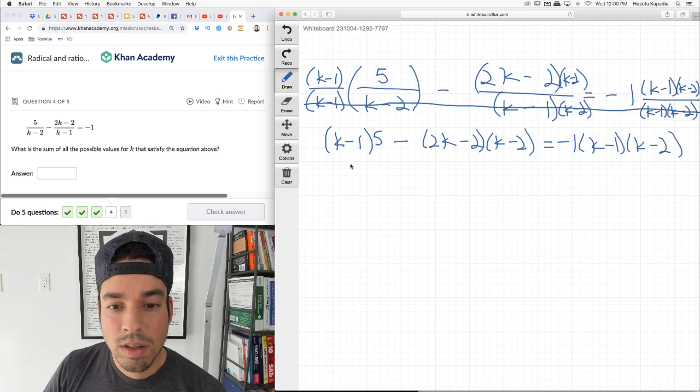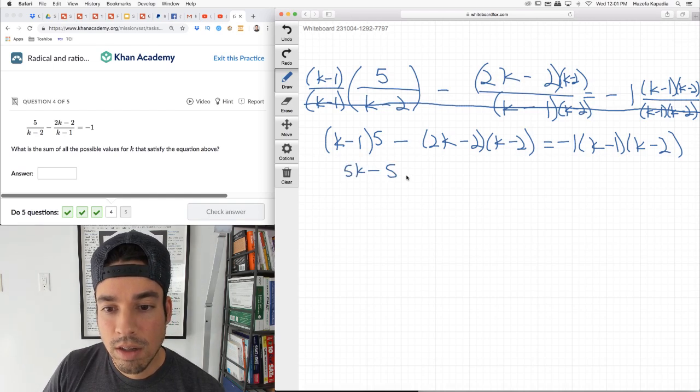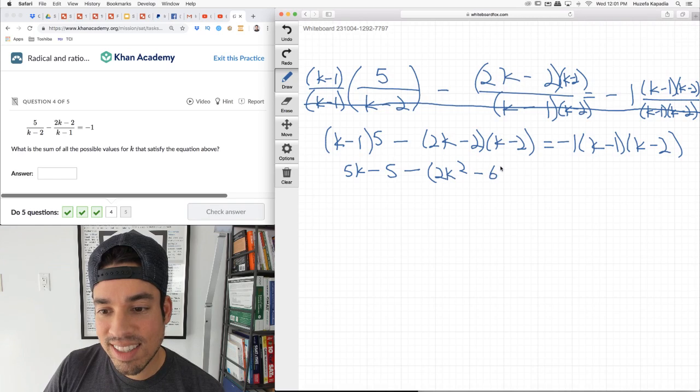All right. Let's simplify. So this is 5k minus 5. Distribute that. This is minus. I'm going to keep this in parentheses because this minus is going to distribute eventually. It's 2k squared minus 4k minus 2k, which is minus 6k. So I'm doing this plus this.